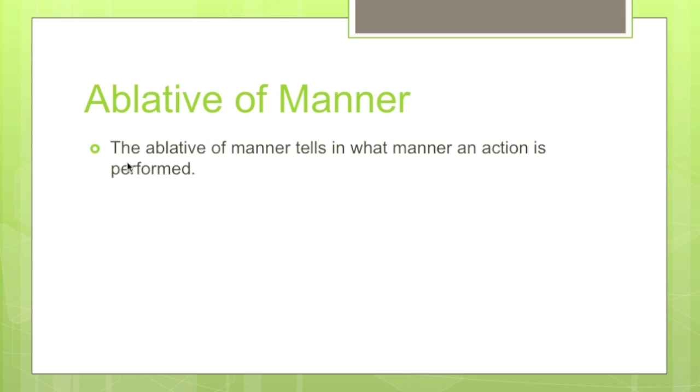Now we come to the ablative of manner. The ablative of manner tells in what manner an action is performed. Here's an example. Nuntius in forum cum celeritate ingressus est. A messenger entered into the forum cum celeritate. Cum, of course, is our old friend, the word for with. Celeritate comes from the word celeritas, celeritatis, feminine, which means speed. It's obviously from the word celer, celeris, celere. So this literally means with speed. So this is the messenger entered into the forum with speed.